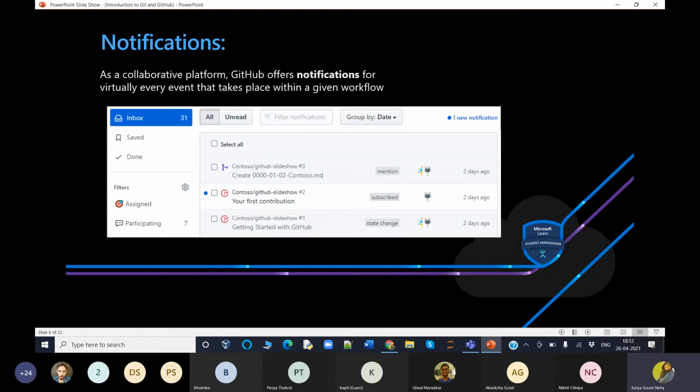So here's the image of how the notification dashboard is visible. Here there are three states: one is mentioned, one is subscribed, which is your first contribution, and the second is state changed, where they change the state of the process, like a pull request.